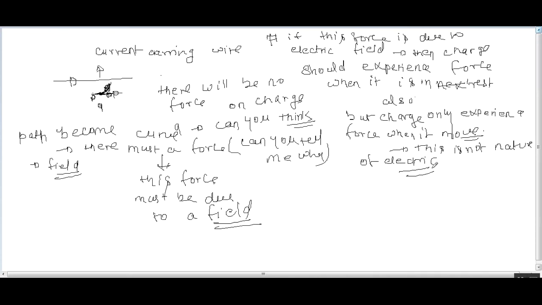A magnetic field is a field which exerts a force on a charge when the charge is in motion, and the force by such a field is called magnetic force. And the magnetic field is a vector quantity.